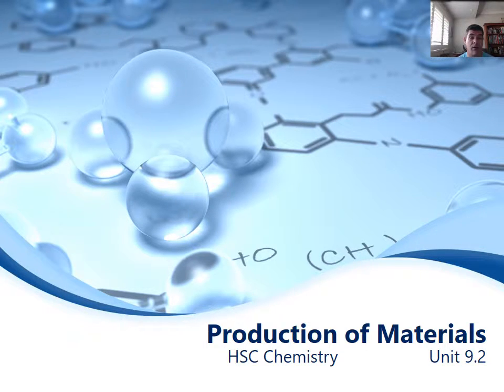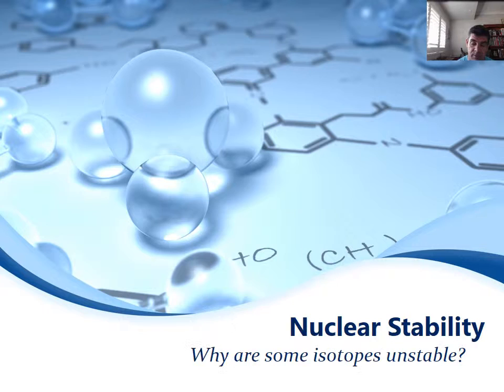This is the start of radioactivity and it's the last of the 5 sections that we need to look at in this topic of production of materials. So in the first one of the final series we're going to look at nuclear stability and what it is that makes some isotopes unstable.